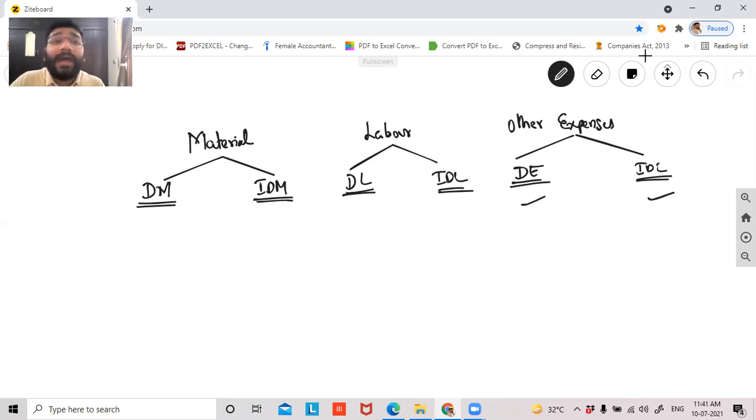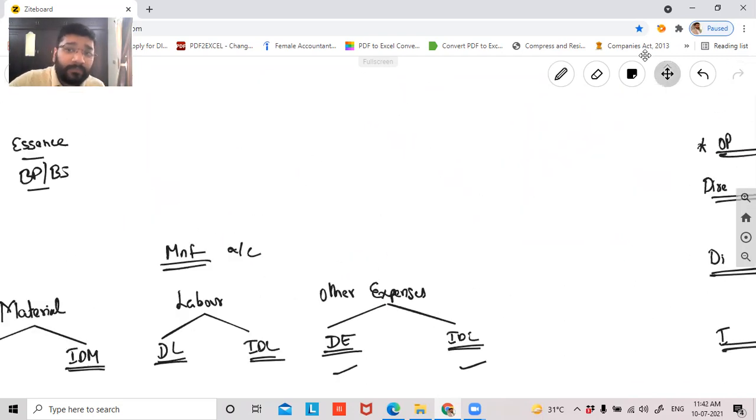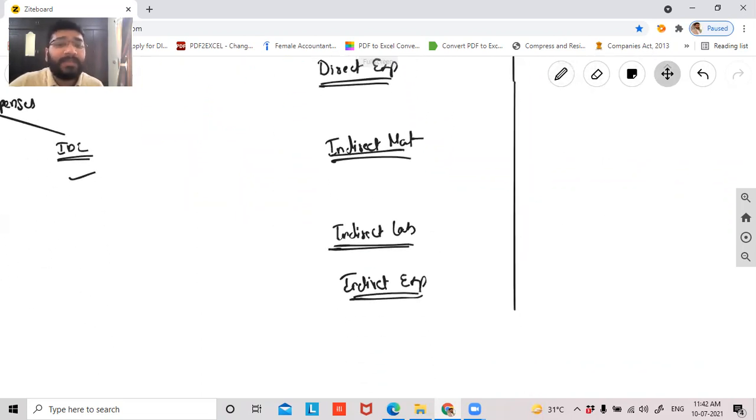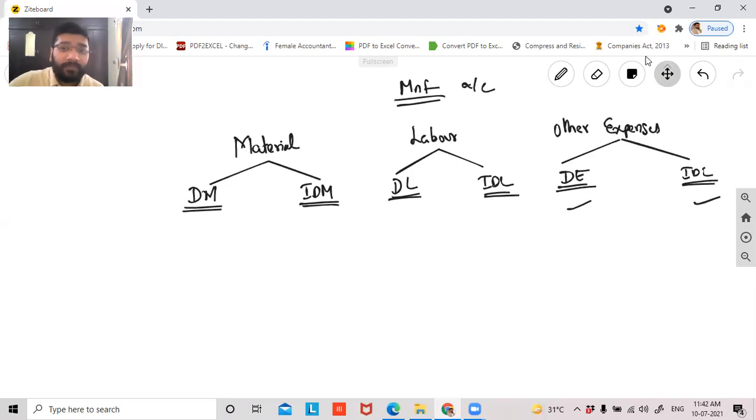Now here, when I'm talking about direct and indirect expenses, this is happening within the factory. I'm talking about all the expenses happening in the process of manufacturing. Apart from these, there will be certain expenses for selling, distribution, and administration. That will come in the P&L as usual, no change in that. But these three expenses come in my manufacturing account. Guys, these three are the classification of the expenses in my manufacturing account. I'll record these three natures of expenses under my manufacturing category. So that's what we put here: direct material, direct labor, direct expenses, indirect material, indirect expenses, indirect labor. Are you clear with this or not?